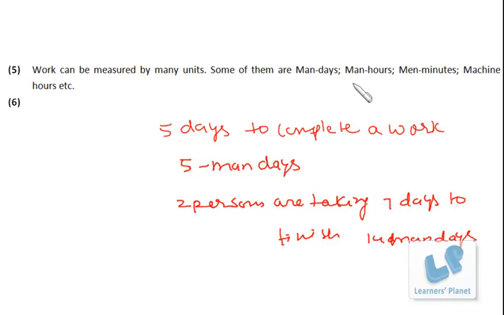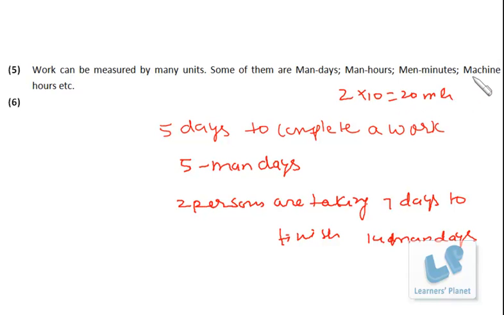So similarly, we can calculate for man hours and man minutes. If one person is taking 5 hours to complete a task, that means the work is of 5 man hours. Or if two persons are taking 10 hours to complete the task, that means the work is of 2 into 10, 20 man hours.